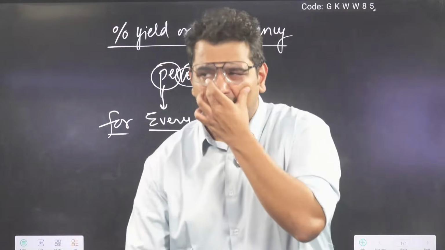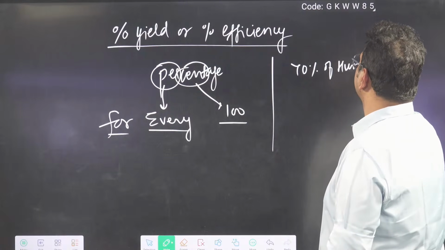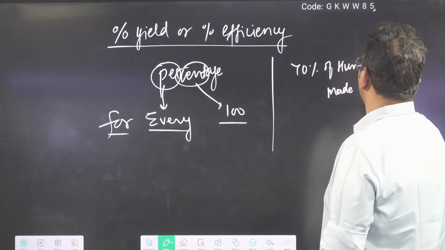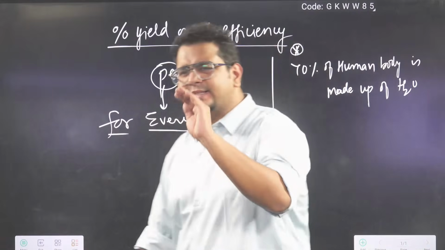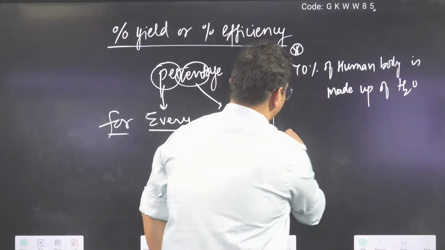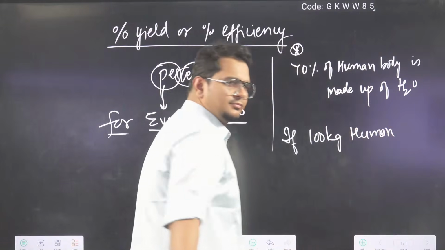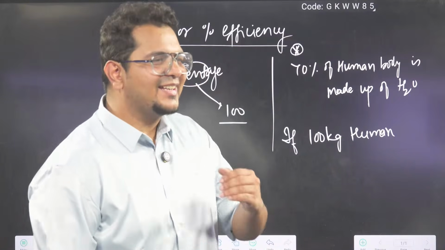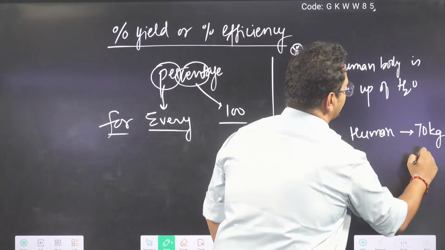For example, I say that 70% of human body is made up of water. If I'm saying 70% of the human body is made up of water, it means if a 100 kg human is there, it will have 70 kg water.